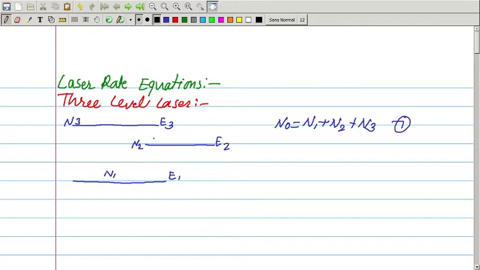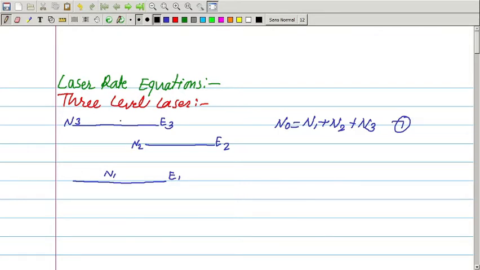The rate of change of atomic density N3 has the following components. So, we know that in the 3-level system, E1 is the ground state, E3 is the excited state and E2 is the metastable state, right. So, the atoms that are pumped from the level E1 will directly go to the level E3. Since the E3 level has very short lifetime, the atoms will remain there for a short period and they will fall back to the level E2. Some of the atoms may fall back to the level E1.